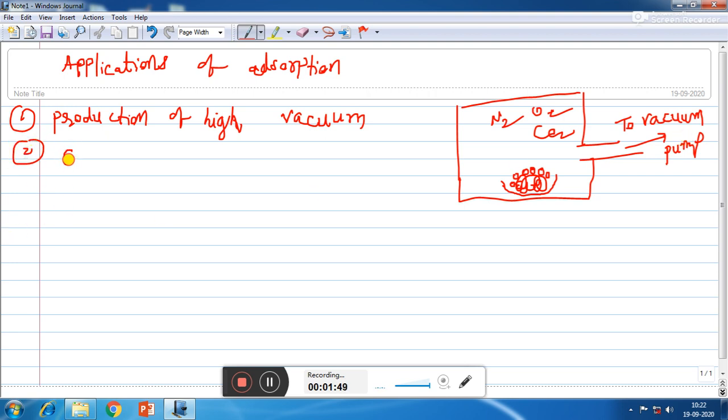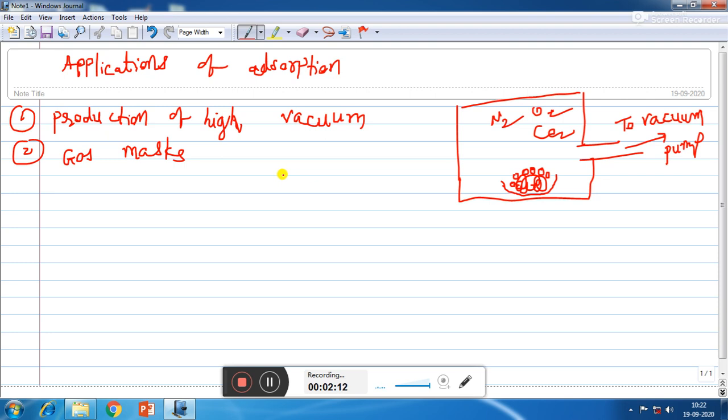Second application is in gas masks. So a gas mask is a device which consists of activated charcoal and is usually used for breathing in coal mines to adsorb poisonous gases.